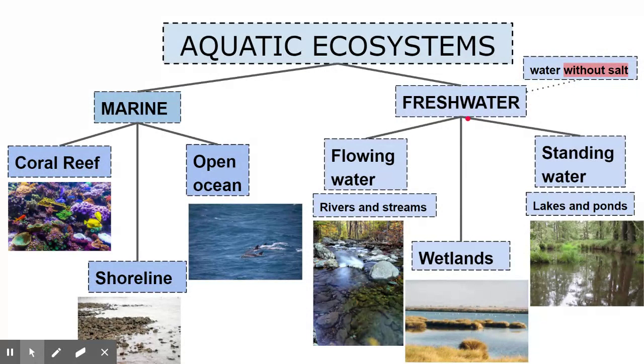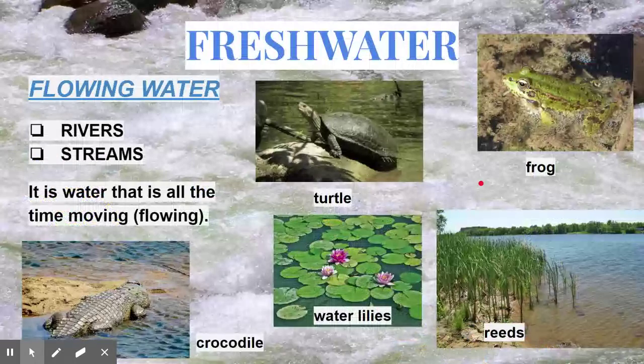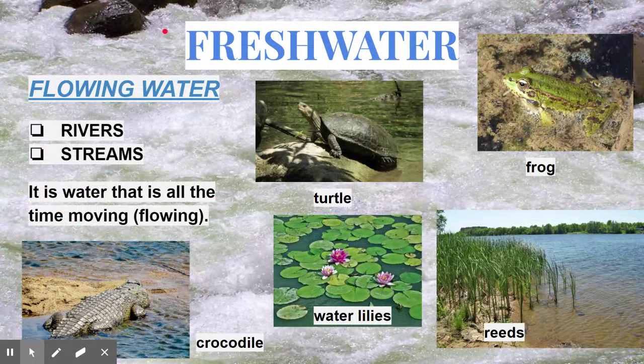All right? So we have three types. Well, we have two types. We will see. So, freshwater ecosystems. The first one is called flowing water. Water that is moving all the time, flowing. Think that, for example, the water at a river is all the time changing, all the time moving. All right, so some examples of flowing water are rivers and streams.